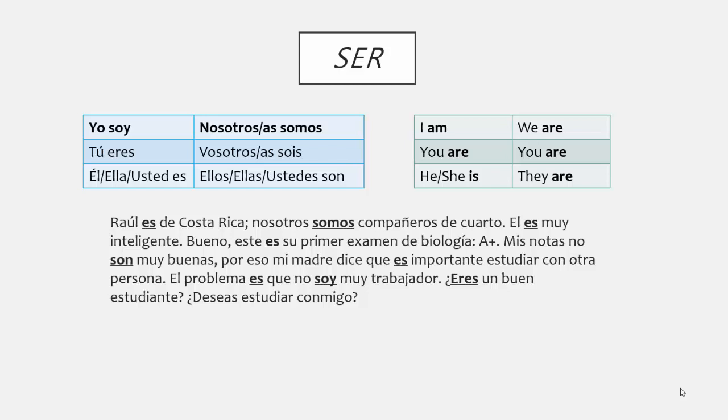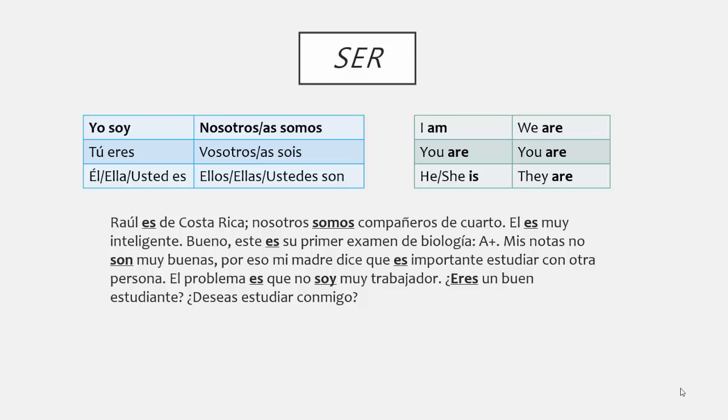Raúl es de Costa Rica. That is where he is from. Nosotros somos compañeros de cuarto. We are roommates. Él es muy inteligente. He is very intelligent. Este es su primer examen de biología. This is his first biology exam. Mis notas no son muy buenas. My grades are not so good.